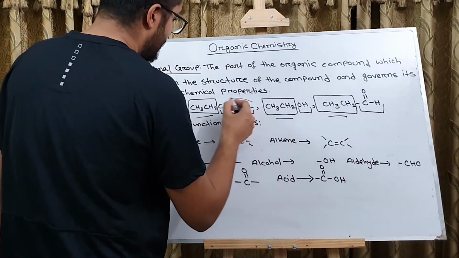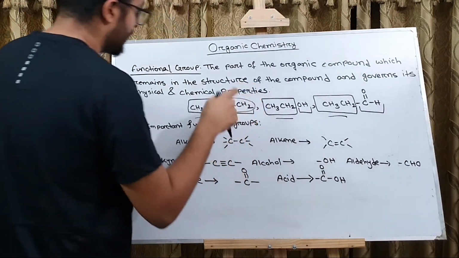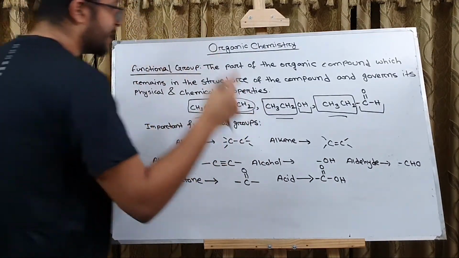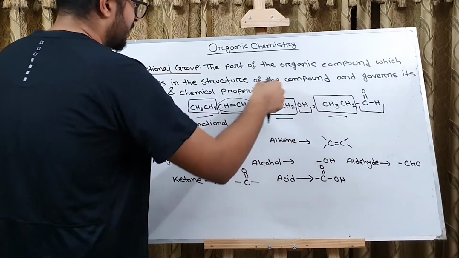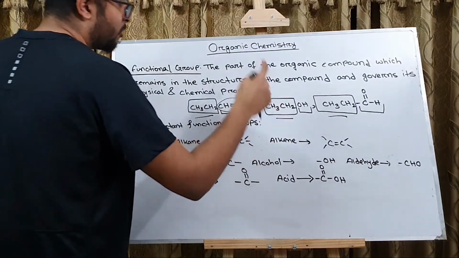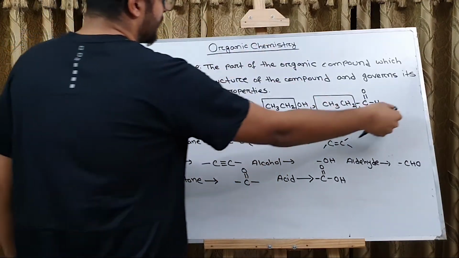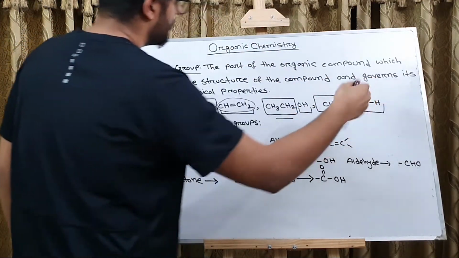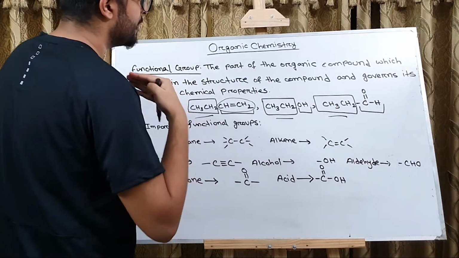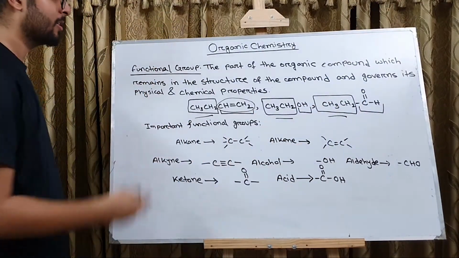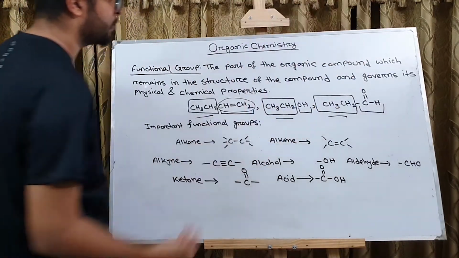This carbon-carbon double bond is basically governing the characteristics of this total compound. Similarly, this OH is governing the characteristics of this total compound, and hence it is an alcohol. Then, due to the presence of the CHO group, this compound behaves completely different from these two and it becomes an aldehyde. So this is what functional groups are.